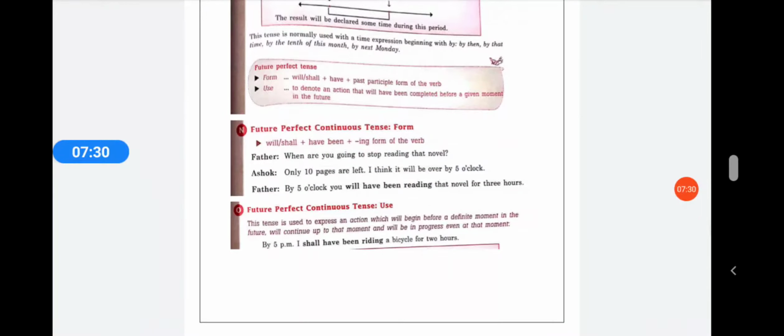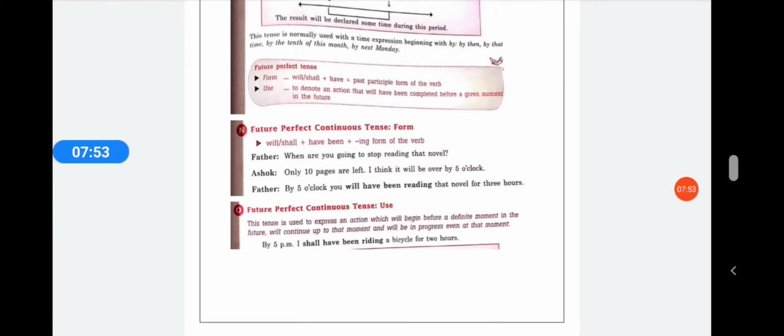Now the future perfect continuous form: will, shall plus have been plus the ing form of the verb. Like, father: When are you going to stop reading the novel? Ashok: Only 10 pages are left. I think it will be over by 5 o'clock. Father: By 5 o'clock you will have been reading that novel for 3 hours.